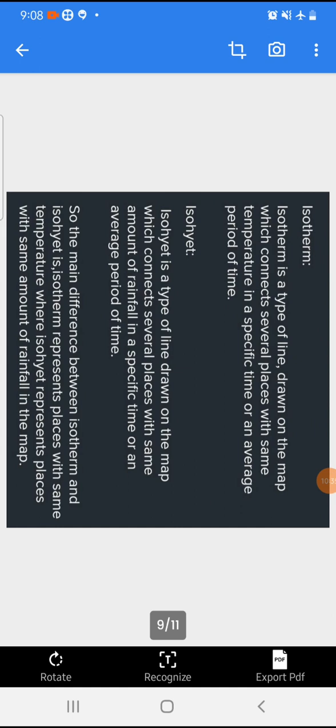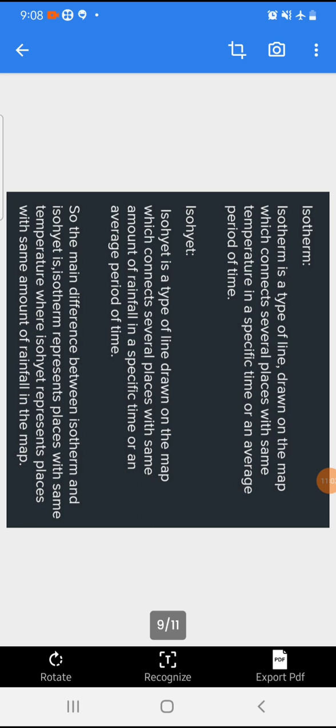The last thing is isotherm and isohyet. What is an isotherm? See, an isotherm is a type of line drawn on the map which connects several places with the same temperature at a specific time. That means these are imaginary lines joining the places on a map experiencing the same temperature, meaning equal temperature.